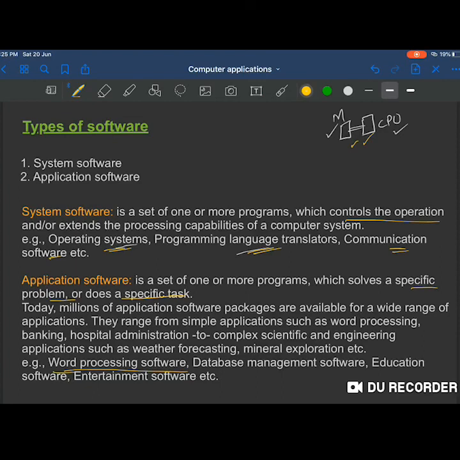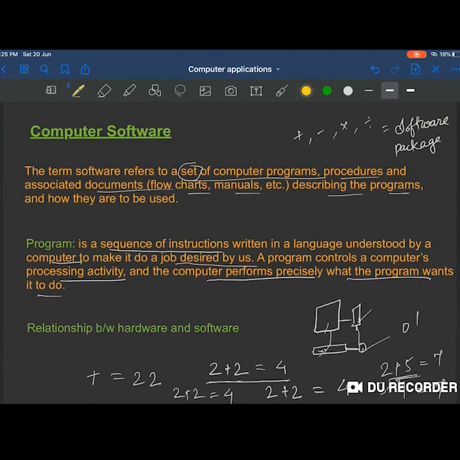So I hope you have understood this. Okay, so now you will be able to link the software and the hardware, I hope. Okay, so that's it for today.